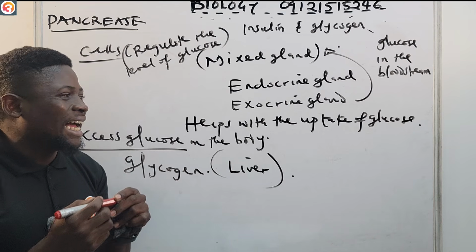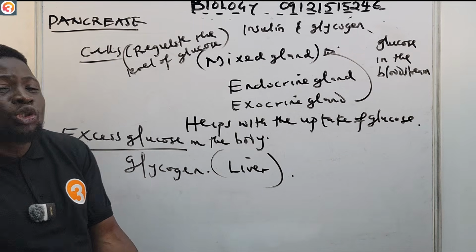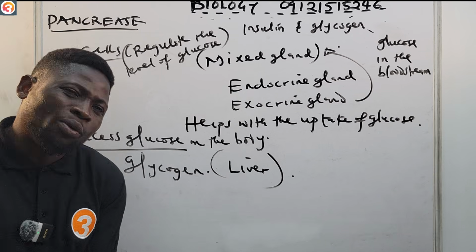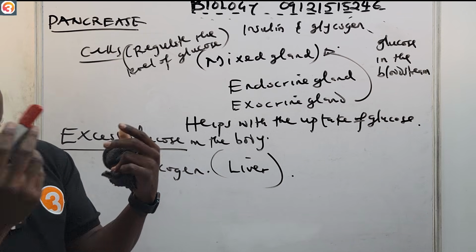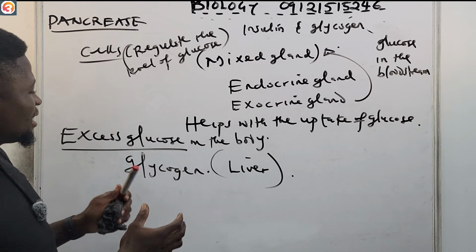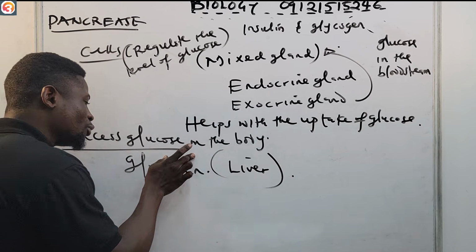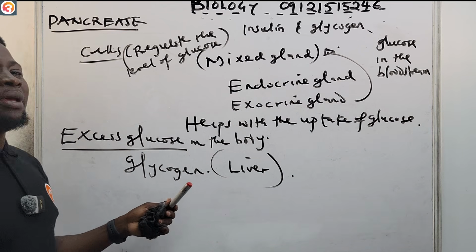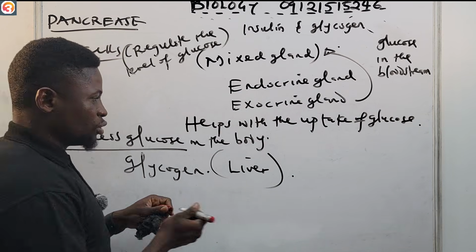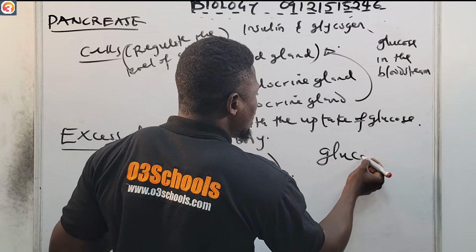And also there are times that our blood sugar is very, very low. And what will the body now do at that point? What it does is that this excess glucose that has been converted to glycogen will be converted back to glucose by glucagon.